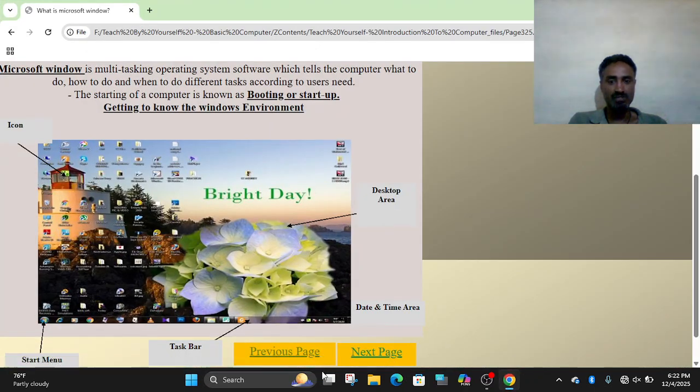The taskbar is at the bottom here. It consists of the start button, the date time area, and other special icons.